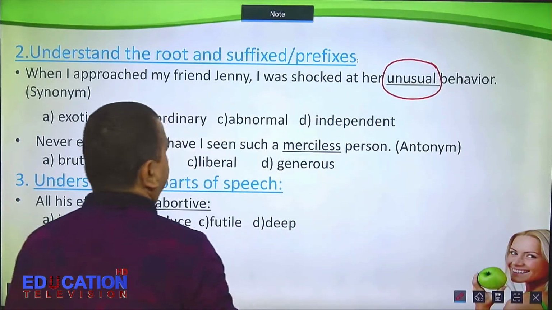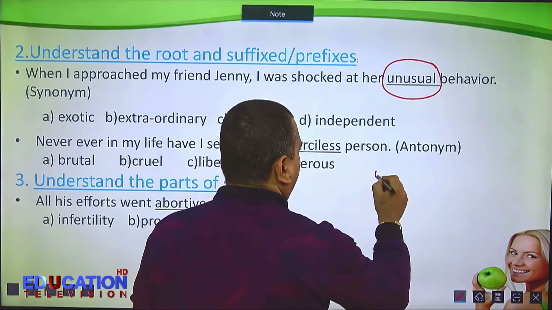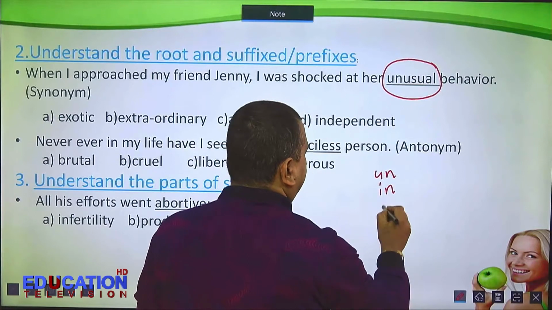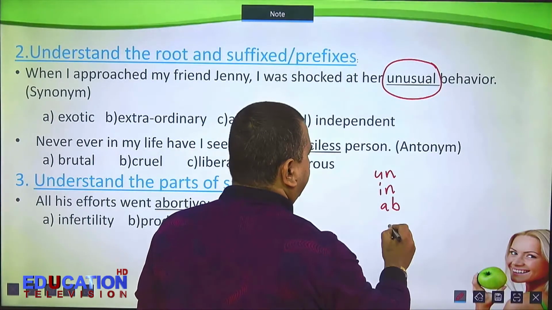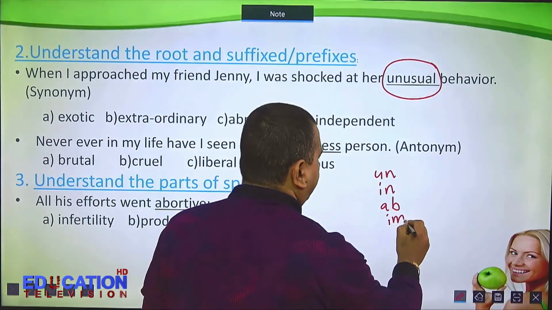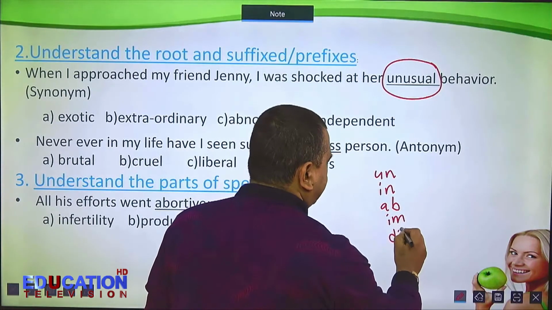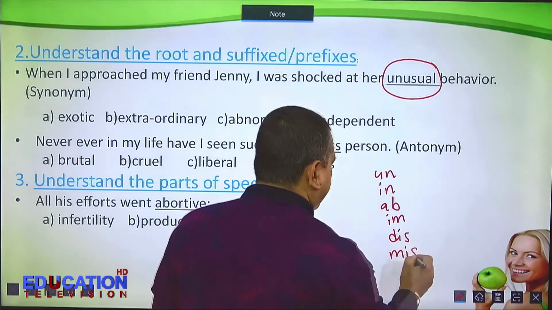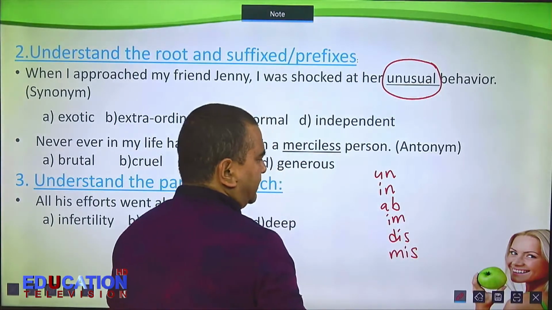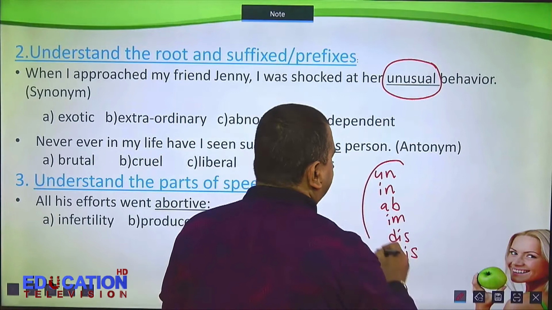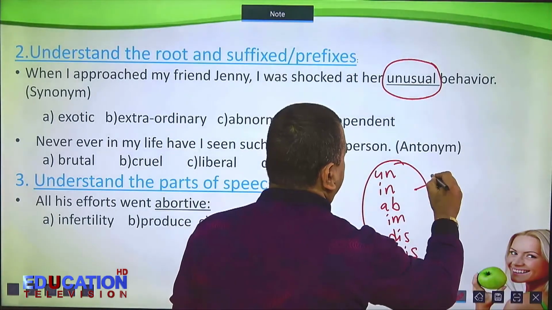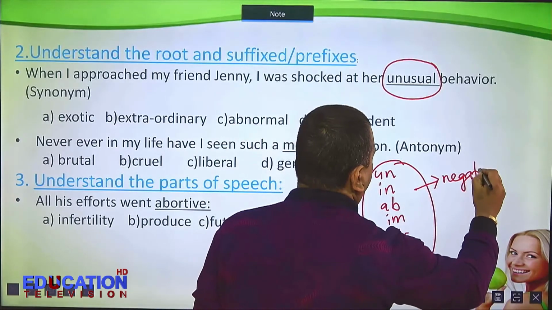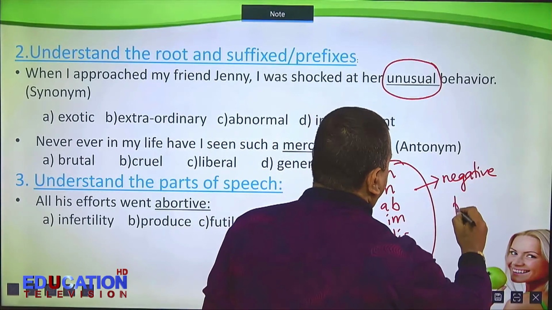Here: un, in, ab, im, dis, mis. So these are negative prefixes.